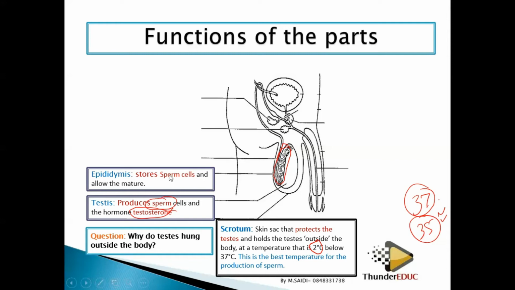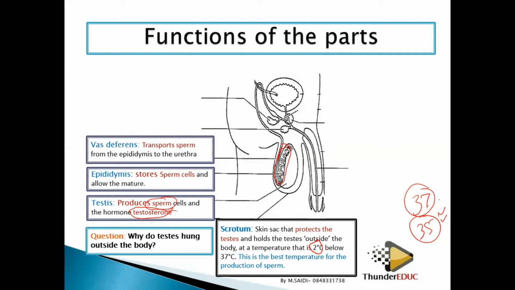Then the epididymis stores them, and then they mature. After that, they can be released to carry out the function of fertilization. Yes. So the function of the epididymis is to store the sperms so that they can mature and be ready to carry out fertilization. Then we have what is called the vas deferens, this tube.